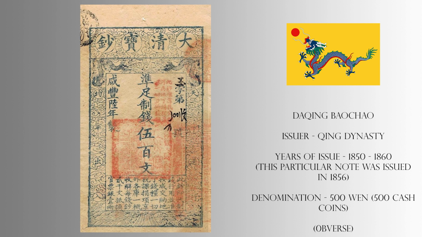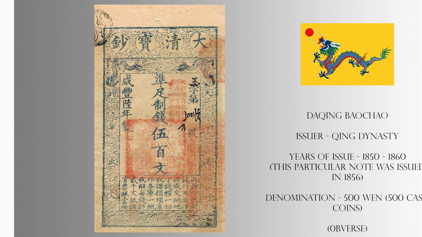Denominations of 250, 500, 1,000, 1,500, 2,000, 5,000, 10,000, 50,000, and 100,000 wen were issued. Here we can see an example of such a banknote. It carries a denomination of 500 wen, or 500 cash coins. It was issued during the 6th year of the Xianfeng era, or 1856.